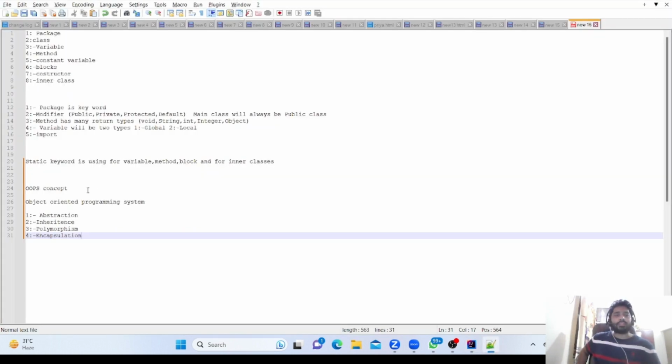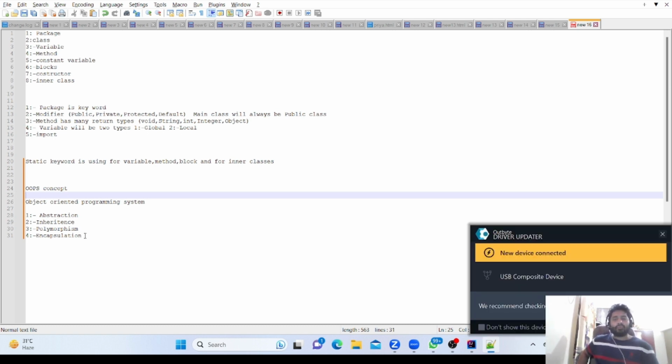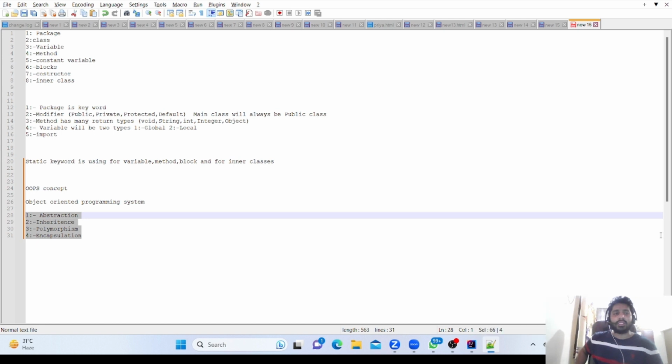OOPS concept is a very important concept, and in every interview the interviewer will ask this question, so you need to know it. The full form of OOPS is Object Oriented Programming System. There are four points: first is abstraction, second is inheritance, third is polymorphism, fourth is encapsulation. Today I will complete these four points.